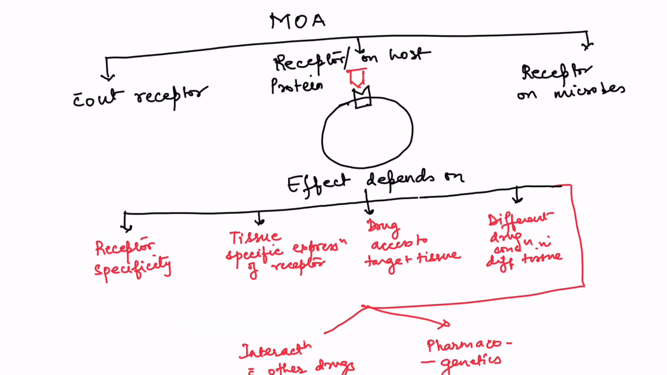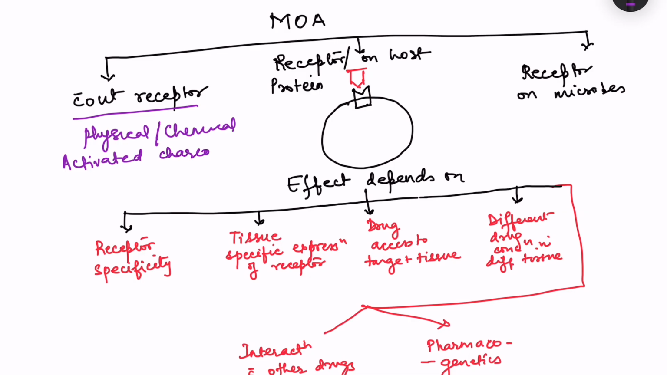Okay, now how do the drugs act? Well, the mechanism of action of drugs is mainly by three mechanisms. One is that it can act without binding to any receptor, simply by virtue of its physical or chemical property. So it doesn't bind to any receptor in the body, but by its physical and chemical property it has its action. For example, activated charcoal. Activated charcoal has an adsorptive property, and that is why it can be used to remove poisons.